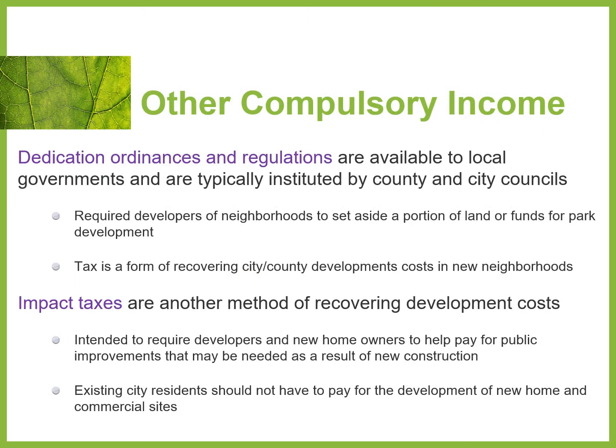All right, so we'll conclude with talking about other compulsory income sources. Dedication ordinances and regulations are usually available to local governments, and they're typically facilitated by city and county councils or groups. They require developers of neighborhoods to set aside a portion of land or funds for park development per se, so we have some green space for a new neighborhood. The tax is a form of recovering development costs for new neighborhoods.